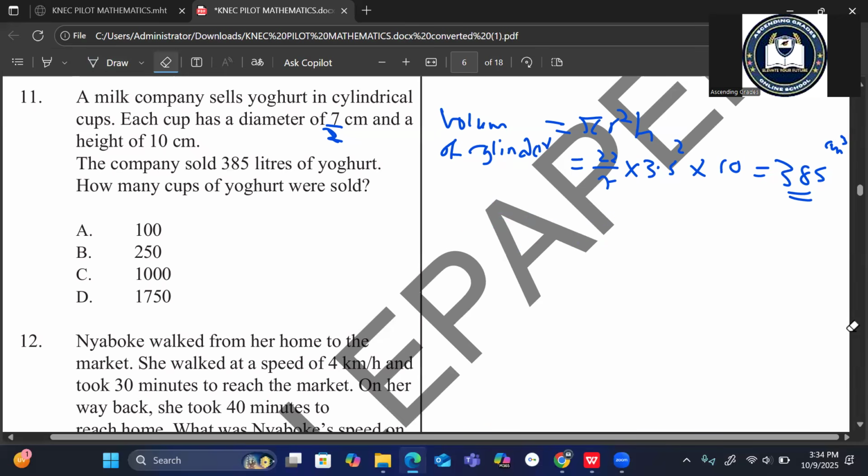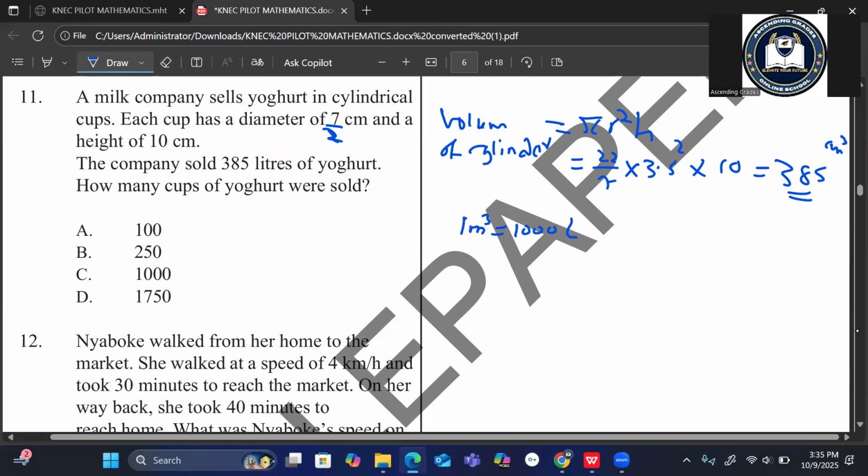Let's do this one. Let's convert liters to centimeter cubic. So we have 1 liter. Let's convert the 385 liters. 1 meter cubic, not liter. 1 meter cubic is equal to 1,000 liters.